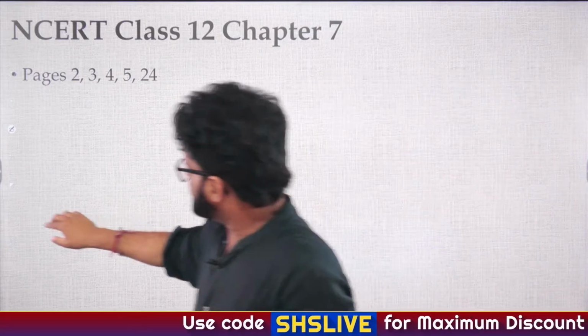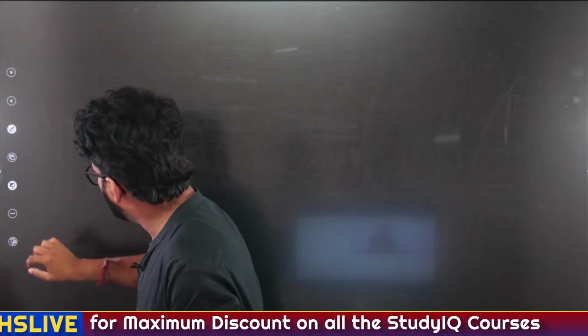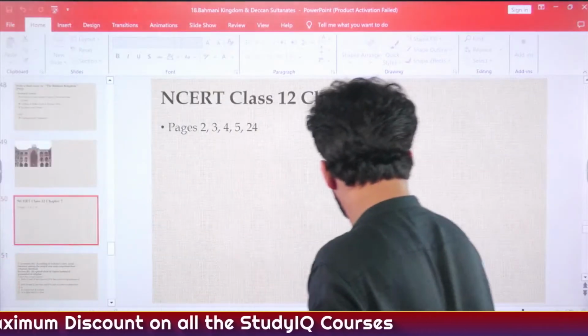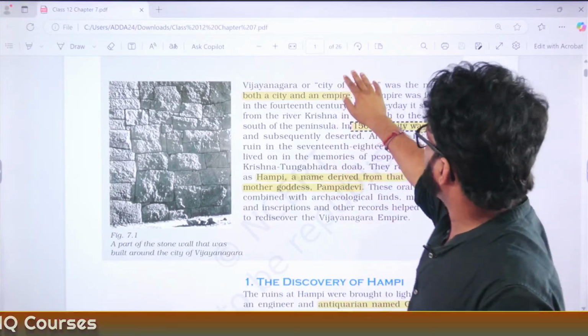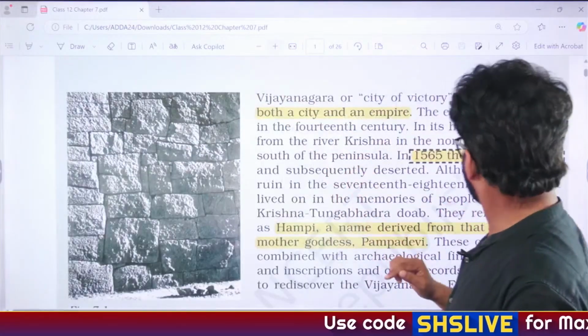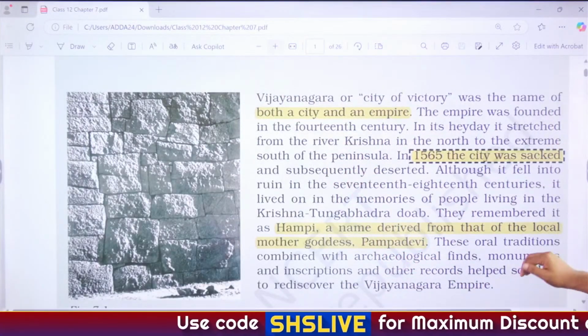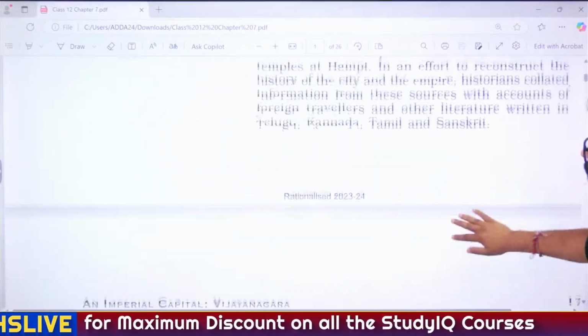Okay, sir, just give me a second. So this is that book, and let me see how much you can see. I will expand it. Fine, I think you can see it now. So page number 2, 3, 4, 5 and I think the last one was 24. So what have they talked about?